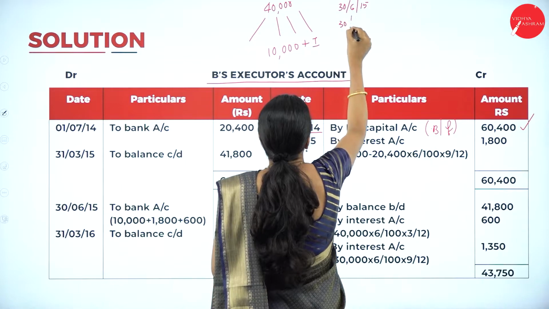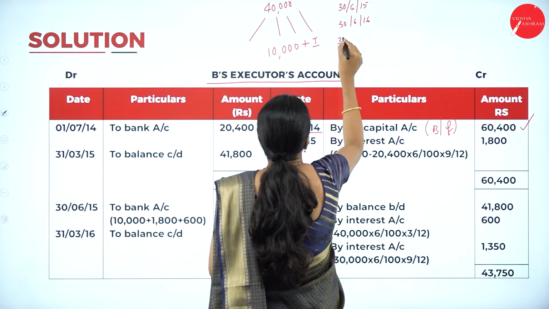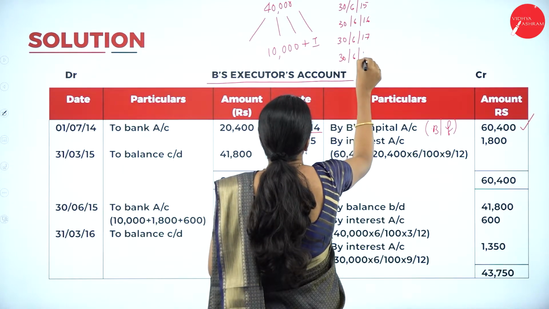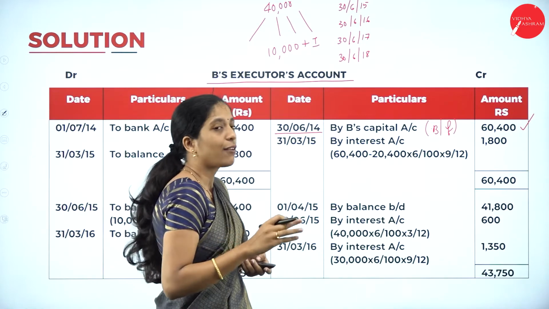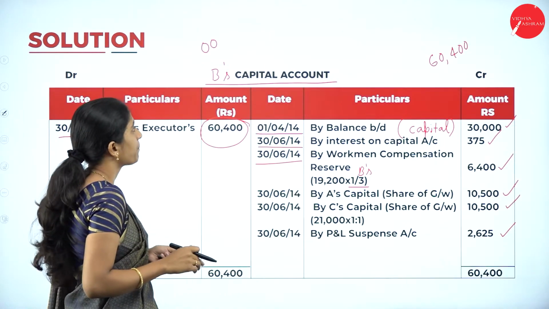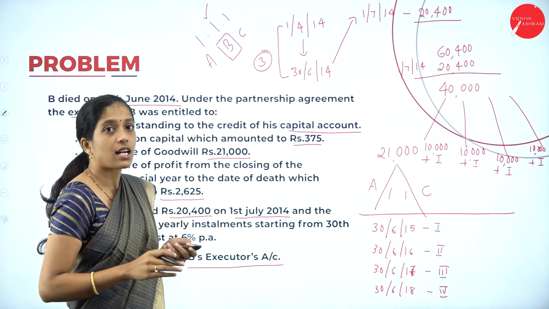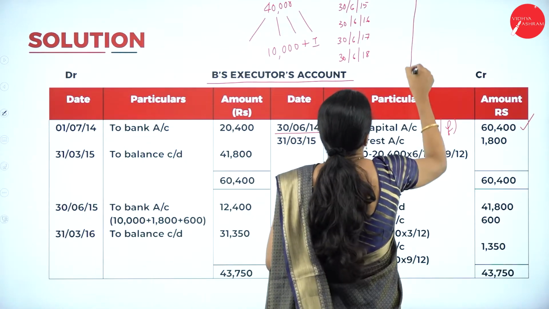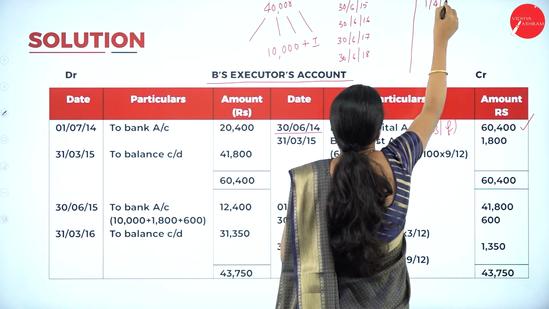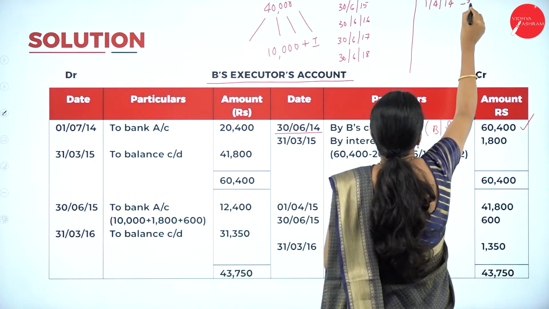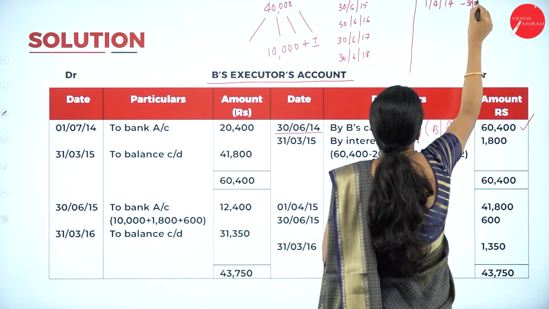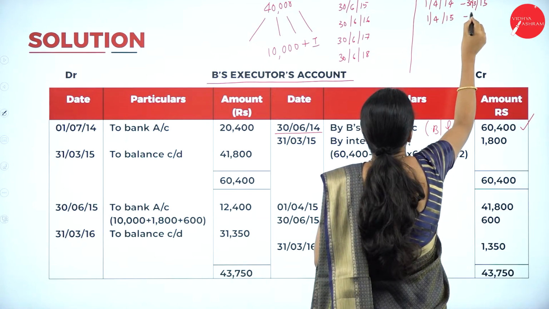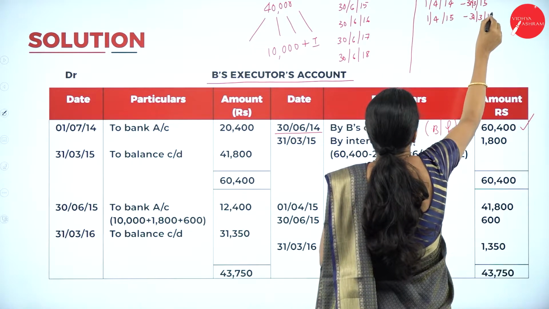As I told, the first payment is made on 30th June 2015, next on 30th June 2016, next 30th June 2017, next 30th June 2018. Our financial year starts from 1/4/2014 to 31st March 2015. Next 1/4/15 to 31st March 2016.